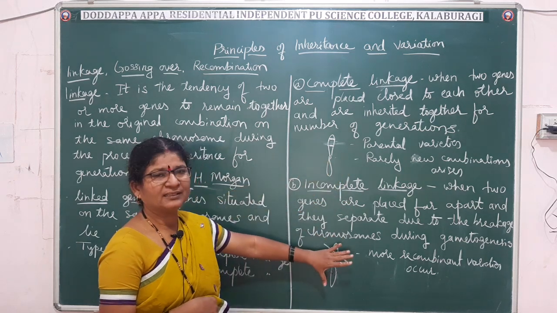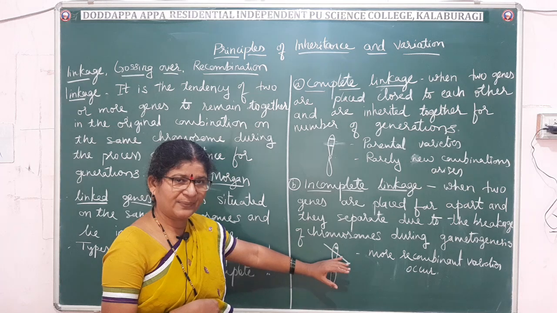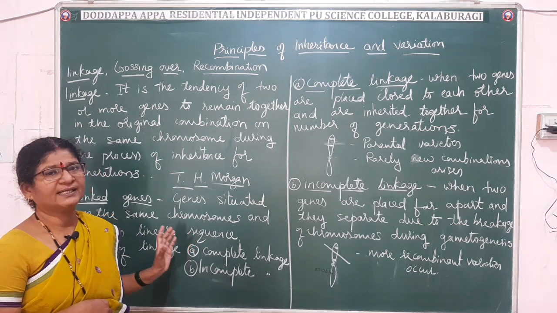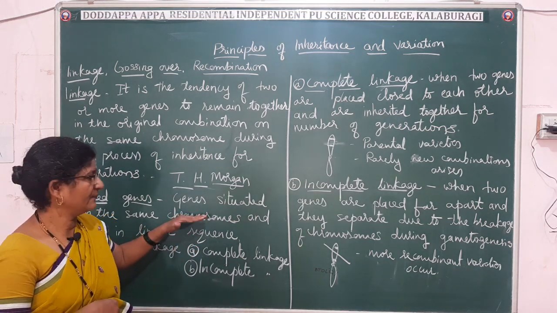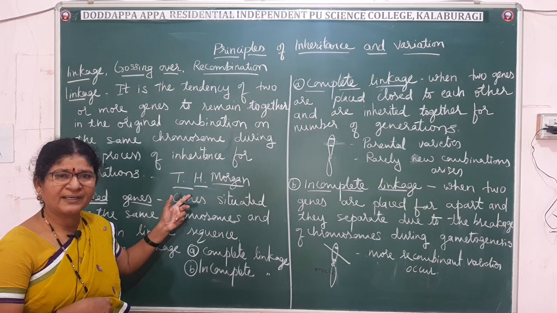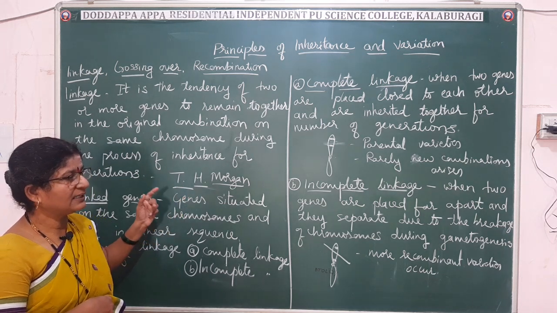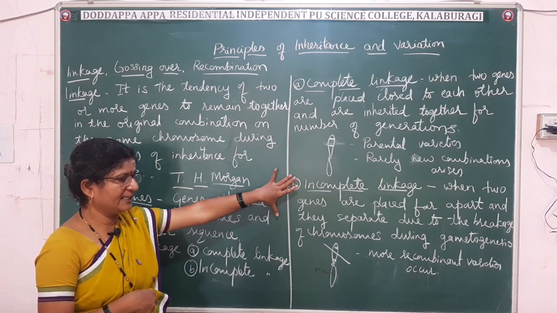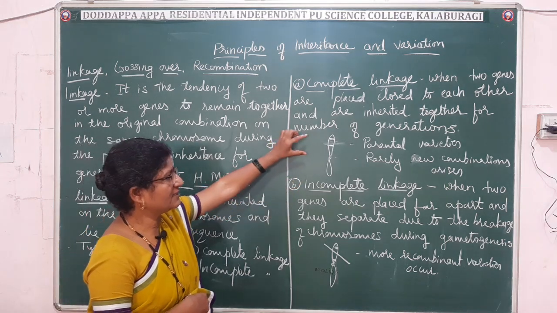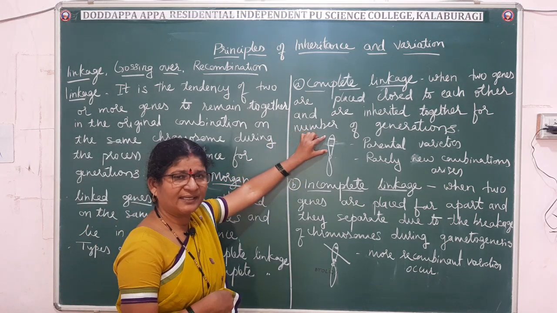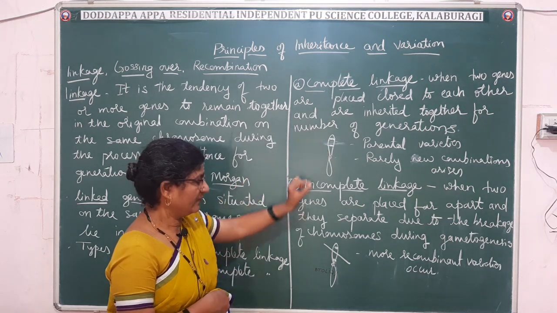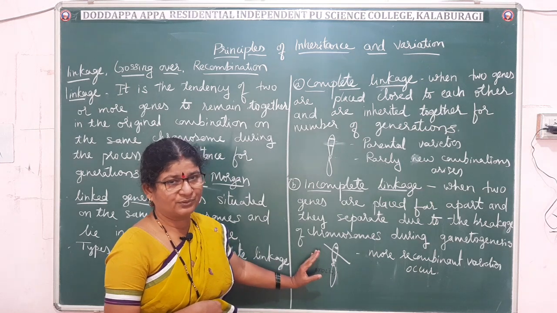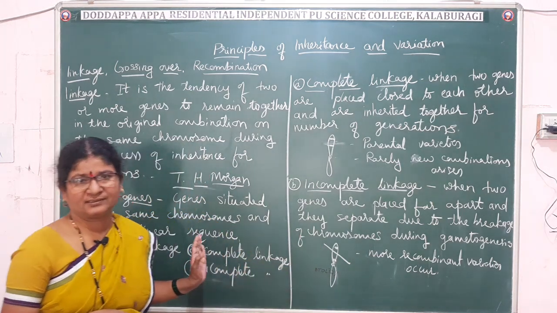So it will contribute to evolution, as new characters will appear. The information about these concepts was given by Morgan. Let us now read through Morgan's experiment, how he proved linkage, linked genes, complete linkage and incomplete linkage. If the genes are closer together, the chances of separation are very less. If they are far away from each other, the chances of separation of genes are more. Now let us see Morgan's work.